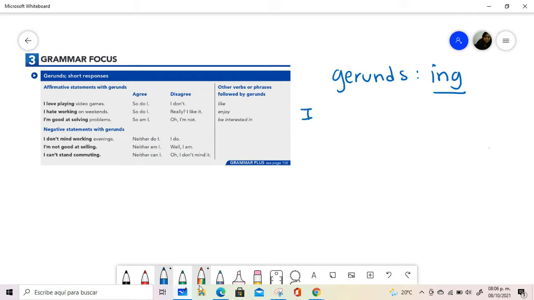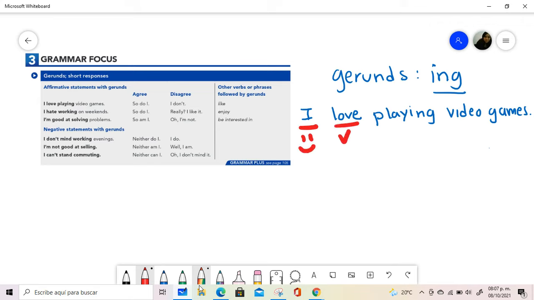Then I have I, that is my subject, then love, and a second verb indicating an activity I love doing. So I love playing video games. When I have this formula or this relationship, it is always important to identify my subject, my verb, and my complement. But over here, I have another verb. I need to differentiate them. This is the main activity, and this is the one giving me a detail.